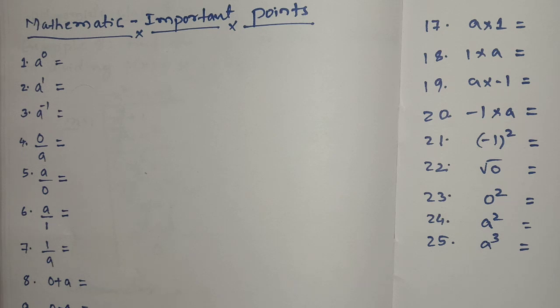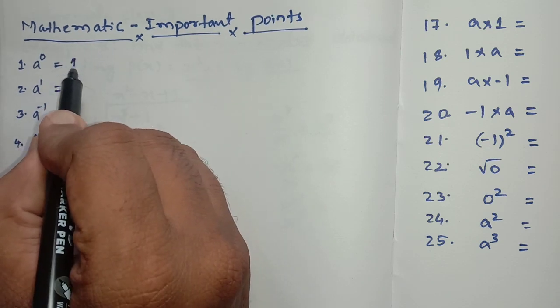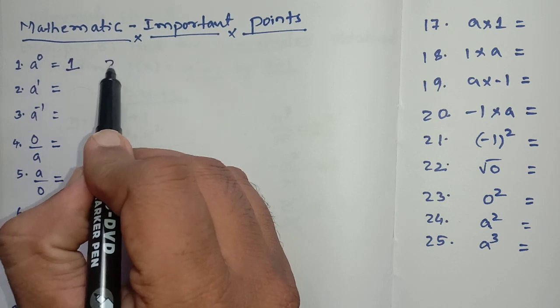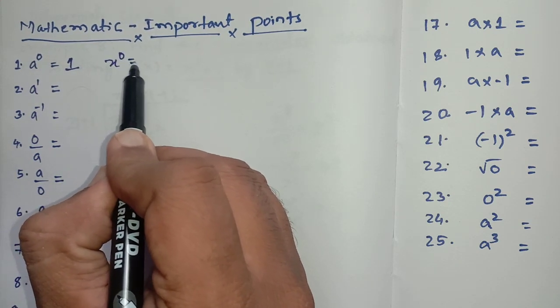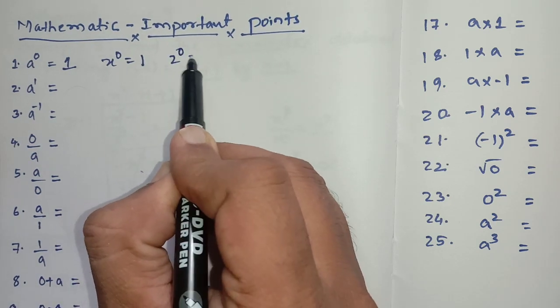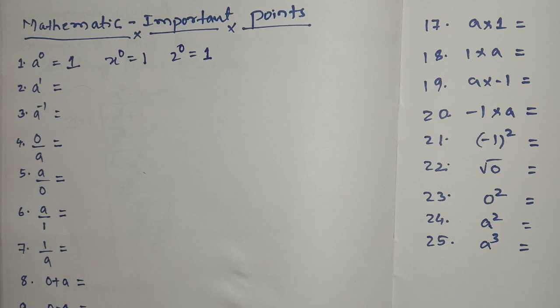First, anything to the power of 0 is equal to 1. Keep in mind, whatever it is, suppose x to the power of 0, answer is 1. Suppose 2 to the power of 0, answer is 1. Keep in mind, anything to the power of 0 is 1.